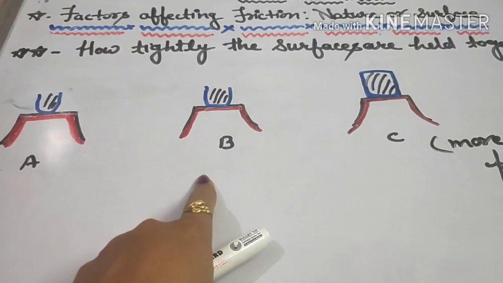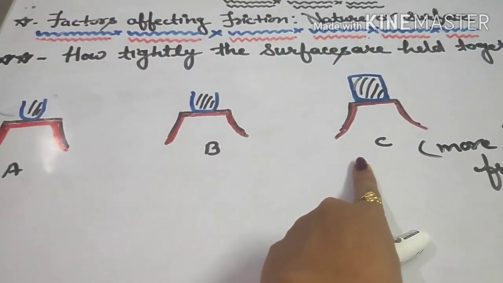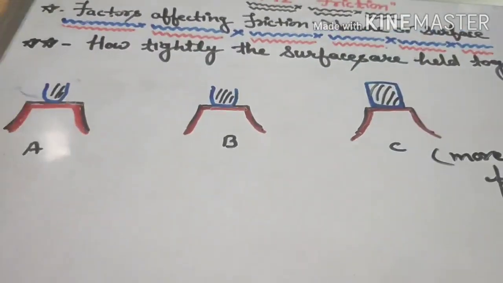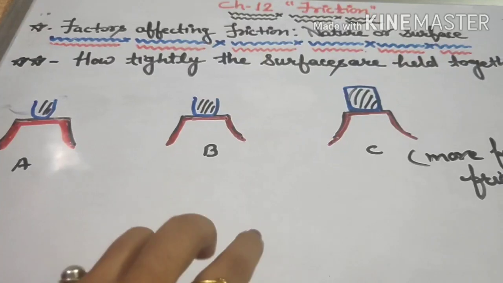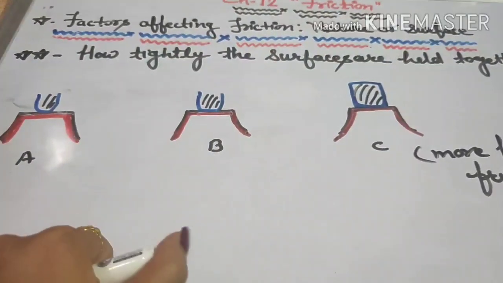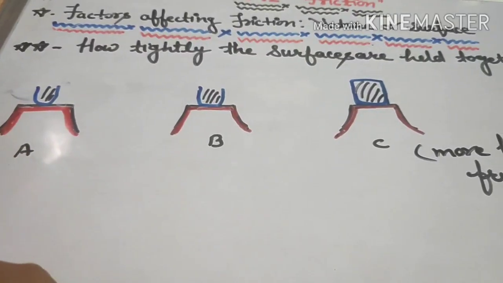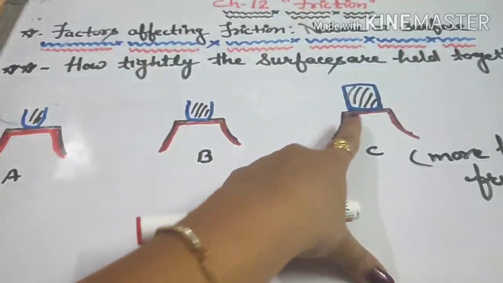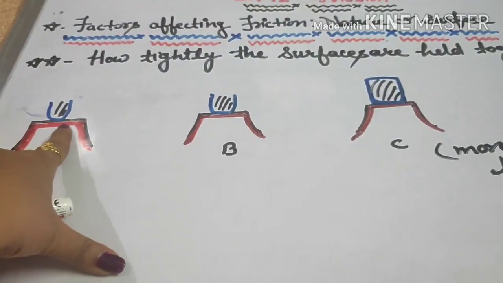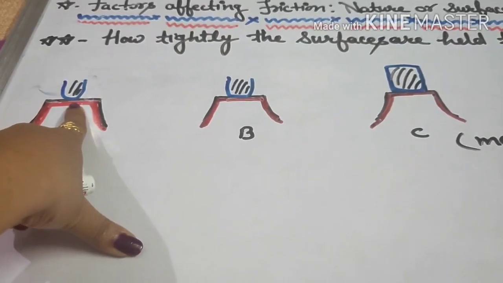And again the same table, but here a bigger and heavier object. Now in all these three cases, just look at the surface of contact. Where are they touching each other?